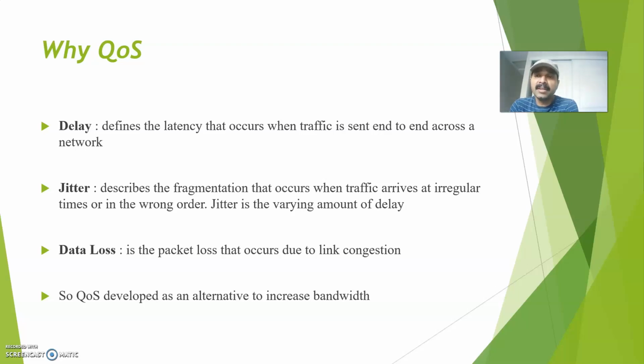And the third thing is data loss. This occurs when there is congestion. So when link congestion happens, when the speed of the ingress traffic is more than the egress traffic, or when the bandwidth is exceeded. For example, assume there are two scenarios: one is shaping and policing. Normally shaping will be done at the customer end, right? And the policing will be done at the ISP or the provider end.